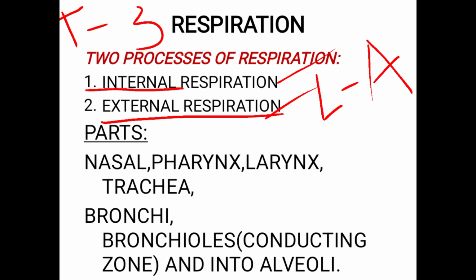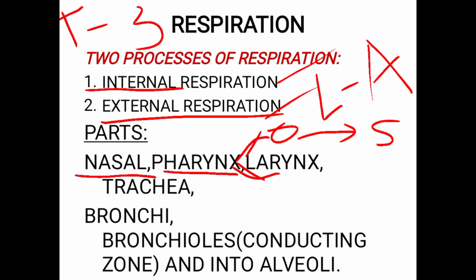Coming to the parts of the respiratory system, it starts with the nasal cavity, then the pharynx. The pharynx divides into two: the esophagus and the larynx. The esophagus is where whatever food you take passes, then to the stomach.